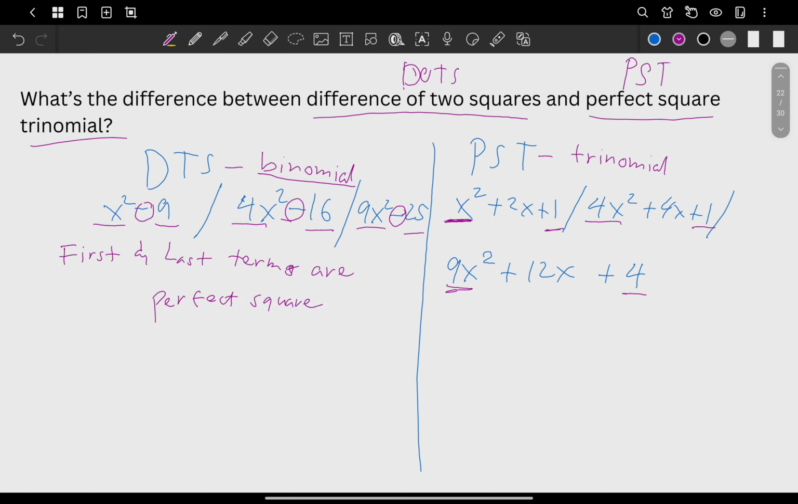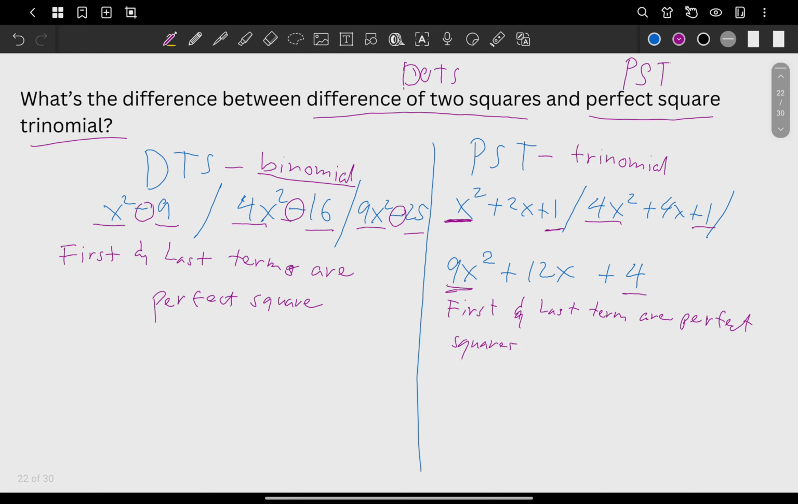Same thing with this. So still, the first and last term are perfect squares. Again, this is not really the answer because it's asking for the difference. I just gave you an idea already. The first and last terms are perfect squares. Now let's check what's the difference.